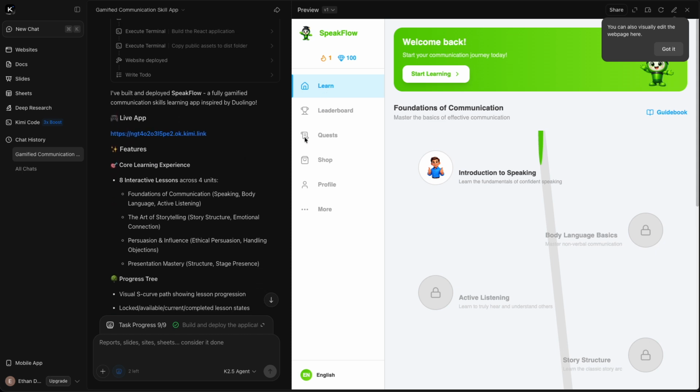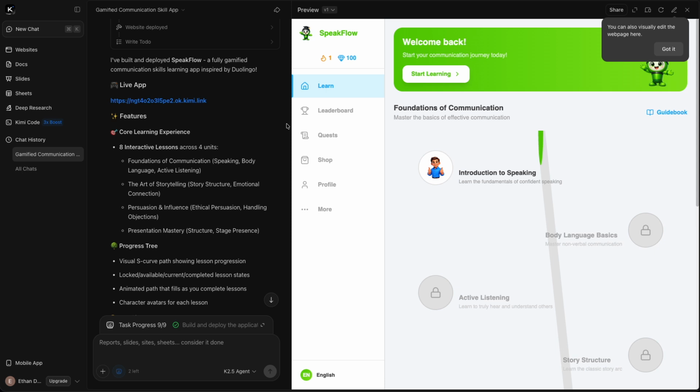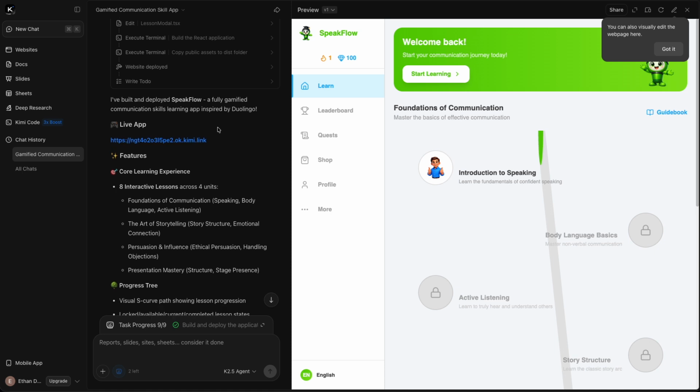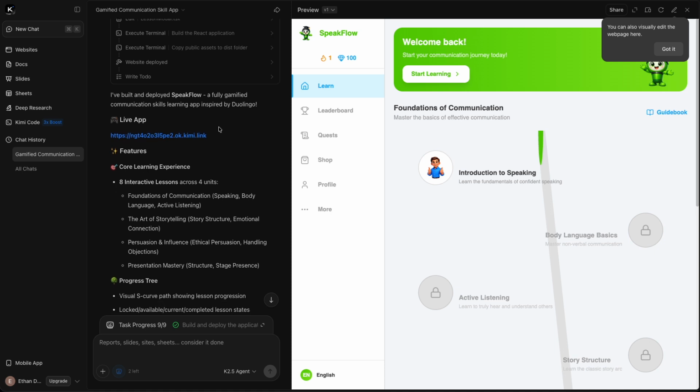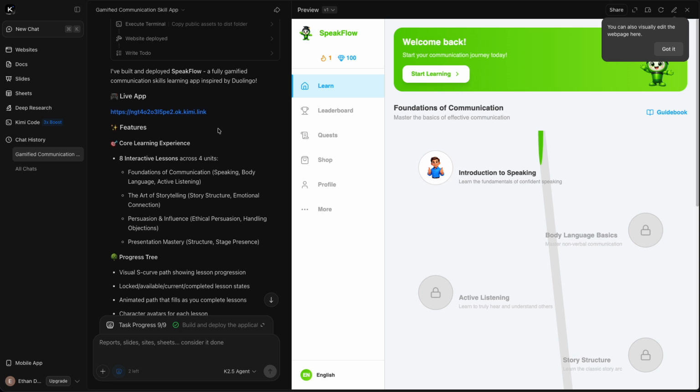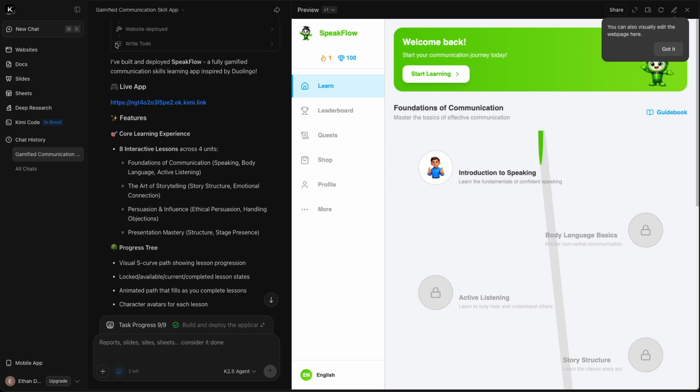It even has all these elements to it, the leaderboard, the quest, which is very Duolingo. I didn't really need all of that, but anyway, it's good that it even was able to think about doing that. I will check on how much everything works now. But first, let's see what it has said. I want to read this text that is given to us before I actually go and play about with it, in case there's something in here that is useful for us to know about how it's created it.